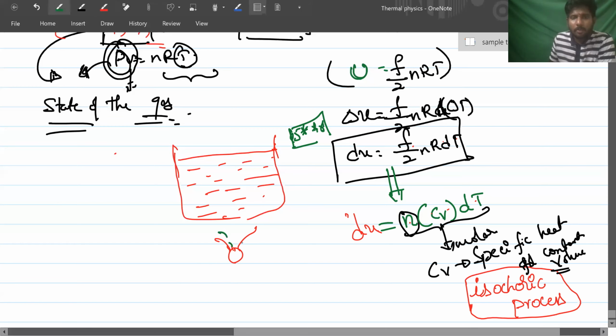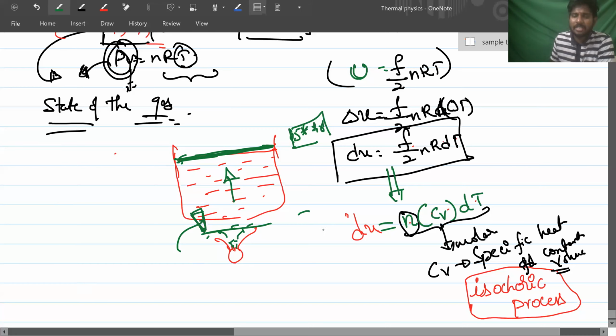Now suppose you supply heat energy at constant volume. What is happening? The container volume is not changing, because this plate is fixed here, so the volume of the gas will not change. That means whatever energy you are giving is used for increasing the internal energy of the system.